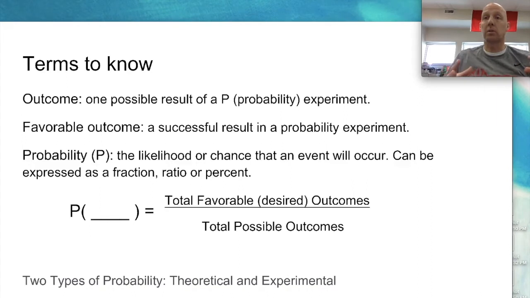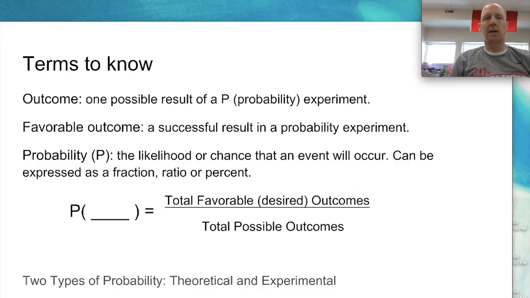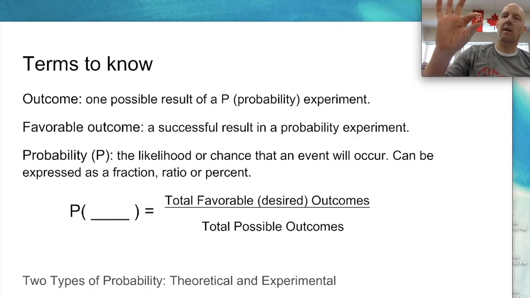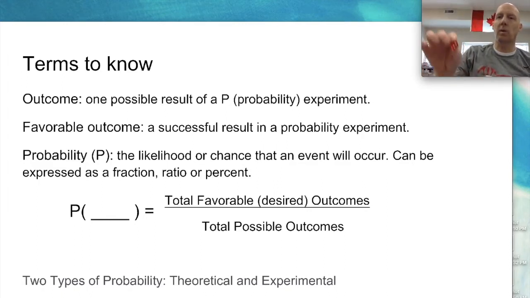If we had our notebooks, if we were in class right now, we would write these things down. So an outcome, we're talking about probability. The outcome is one possible result of a probability experiment. So the outcome is what happens or occurs. For example, if I take this die right here and I roll it, it landed on a 6. The outcome is what number or what side this lands on. On a 2 that time. So the outcome is 2.